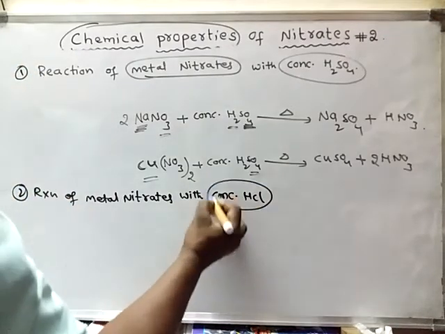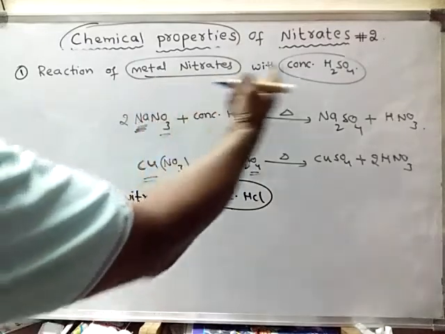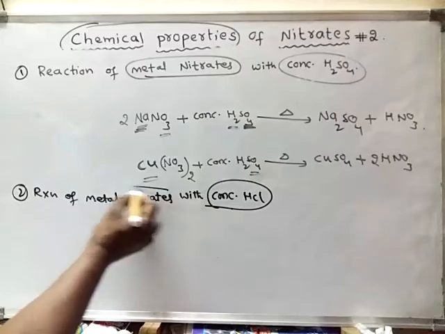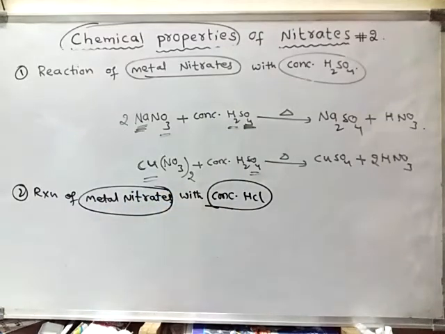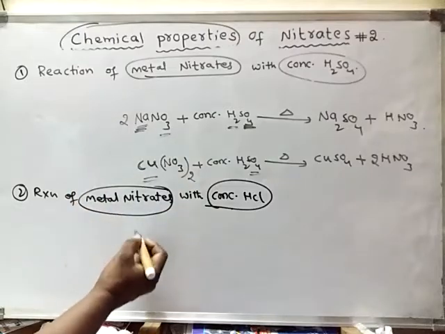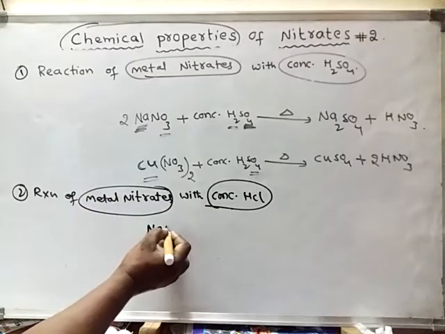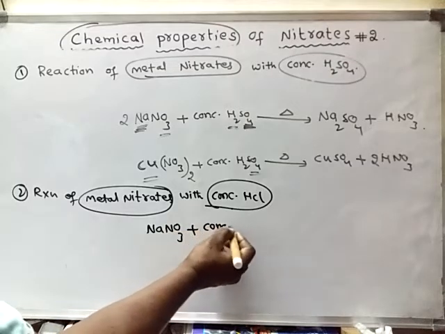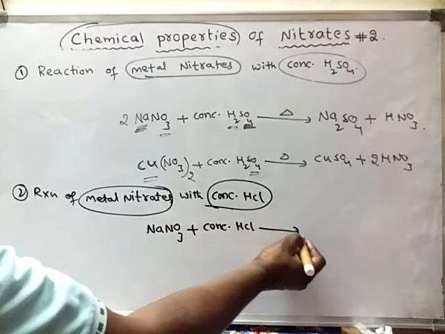Here we have learnt about the reaction with concentrated sulfuric acid. Now we will learn the reaction with concentrated HCl. The reaction will be almost similar. For example, take sodium nitrate, or any metal nitrate, when reacted with concentrated hydrochloric acid, what happens?